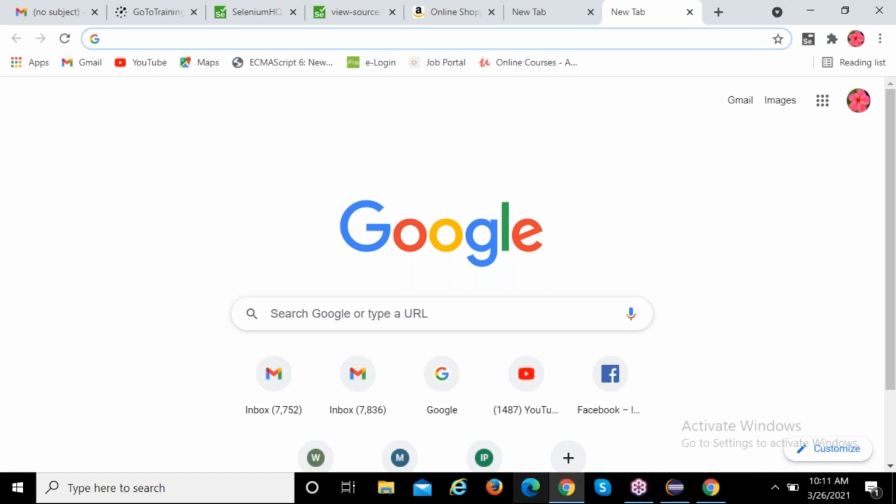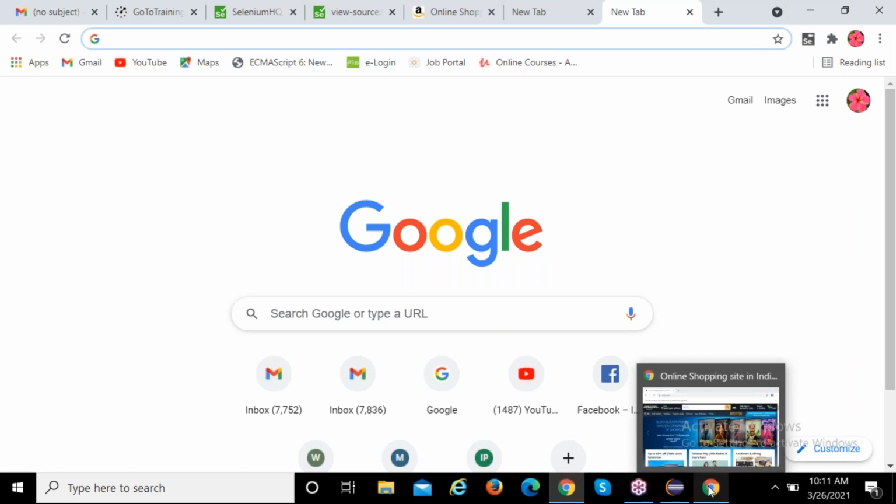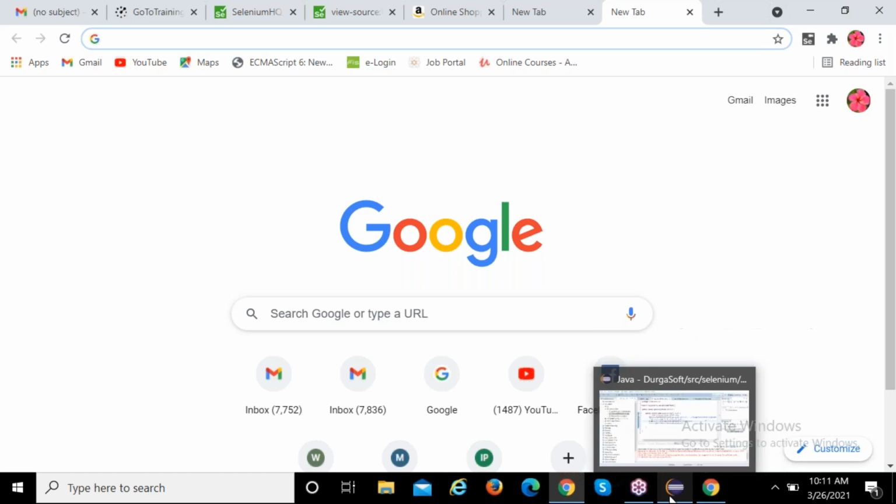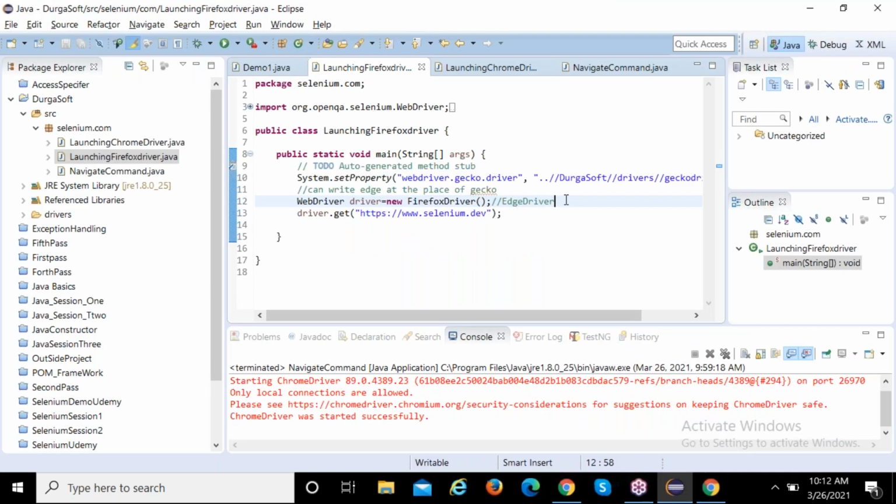Because nowadays what will happen is they will give you the system to write a code. So once you practice all the things, tomorrow if anyone asks you to write a code, you can easily write the code.